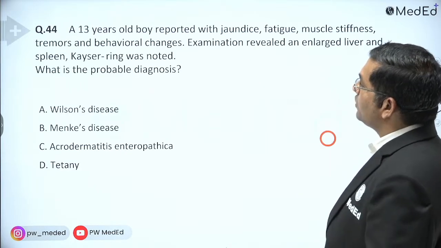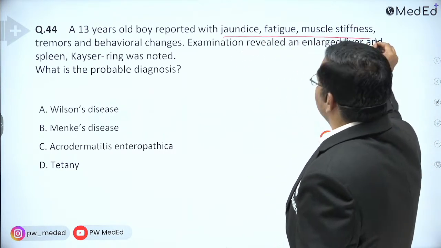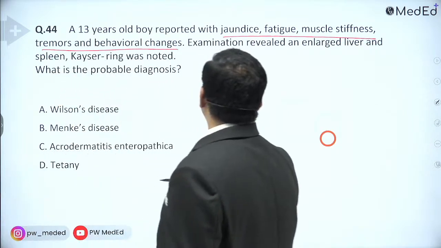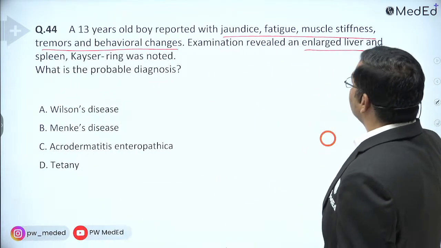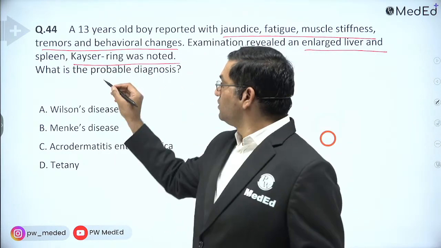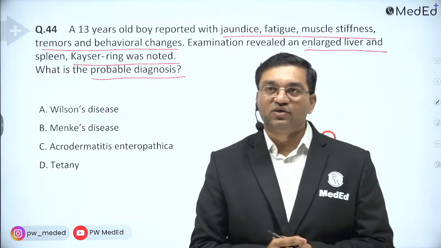A 13-year-old boy reported with jaundice, fatigue, muscle stiffness, tremor, and behavioral changes. Examination revealed an enlarged liver and a KF ring, Kayser-Fleischer ring, was noted. What is the probable diagnosis?